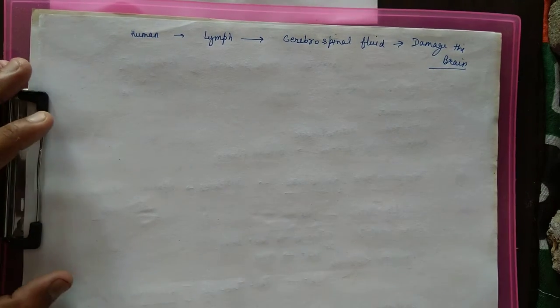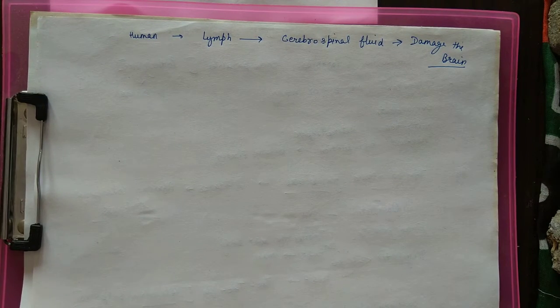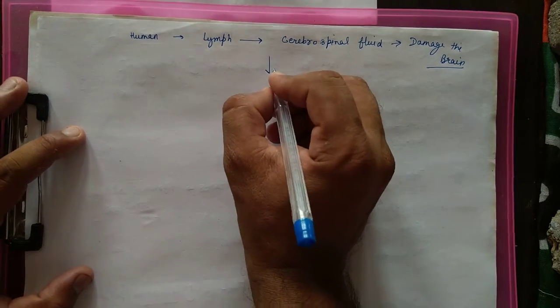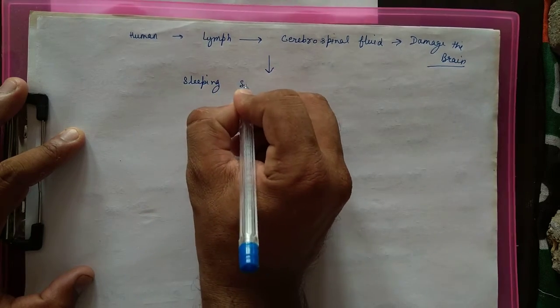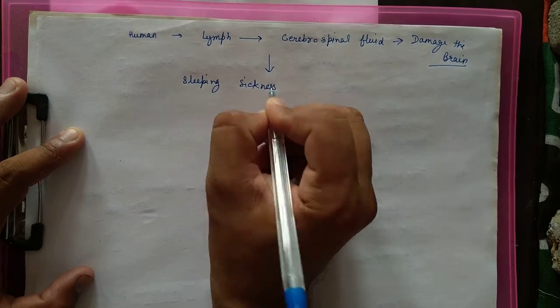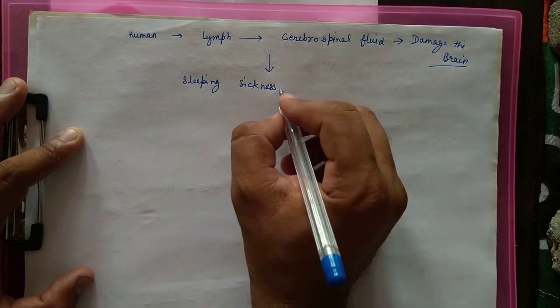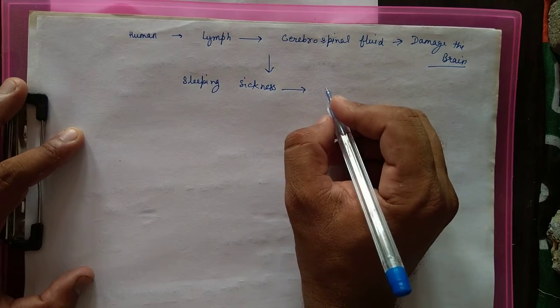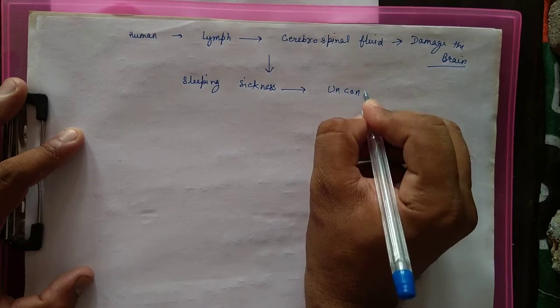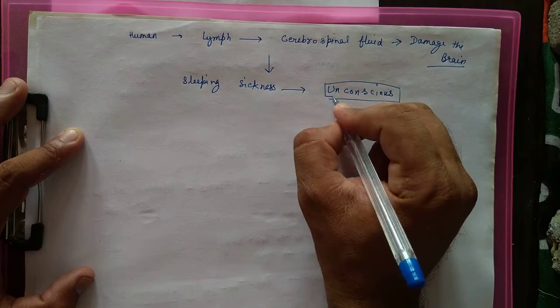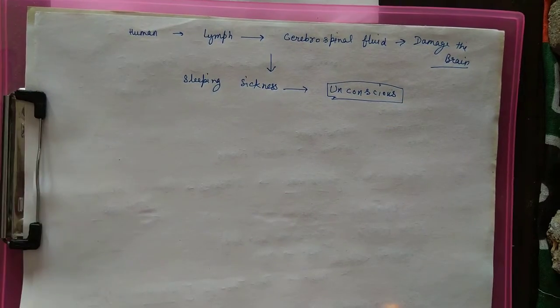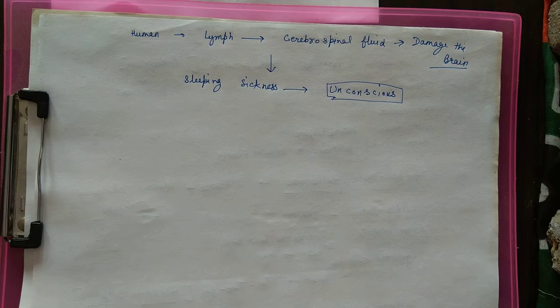This is the mode of transmission and infection. This whole process results in sleeping sickness. It makes the patient unconscious during sleeping. So this is the life mode of Trypanosoma gambiense.